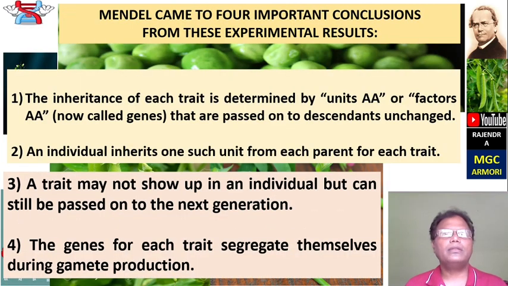Mendel came to four important conclusions from this experimental result on pea plants.